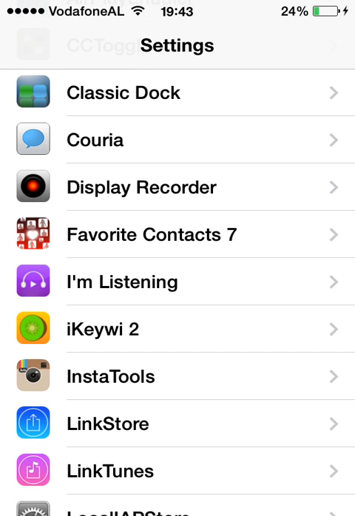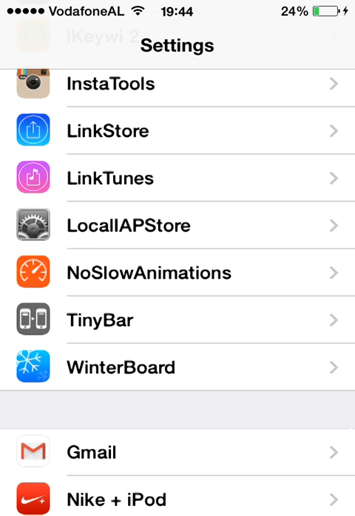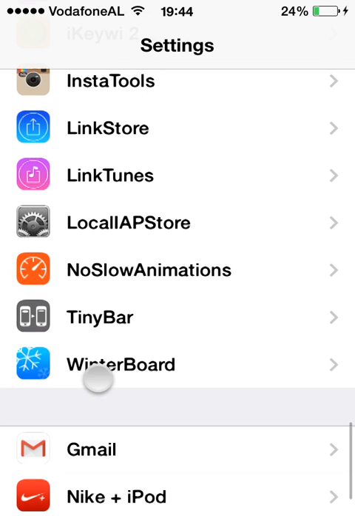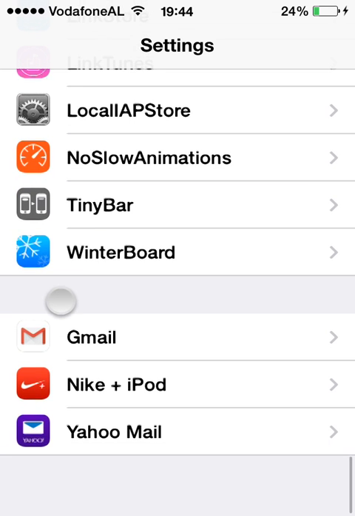I suggest to you a cool tweak that allows music to be played in every application such as Facebook, Messenger, WhatsApp, every application that you are using, and also in the background. I can only hear it here, but you cannot hear the music. So let's go to the next tweak.